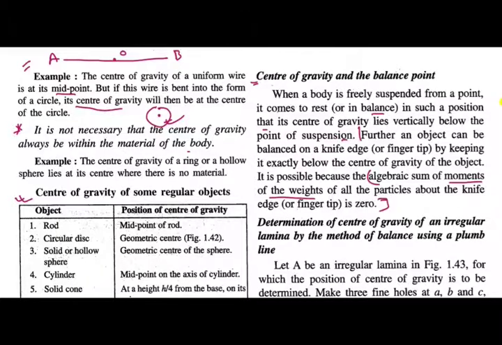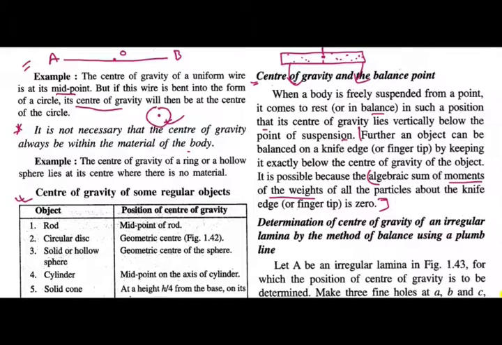When a body is freely suspended from a point, it comes to rest in such a position that its center of gravity lies vertically below the point of suspension. Further, an object can be balanced on a knife edge by keeping it exactly below the center of gravity of the object. It means, suppose this is an object, and here will be the center of gravity. Now if you want to balance this object at any point, you can hold a string so that the object will be in equilibrium. Why? Because the sum of the moments of weight of all the particles will be 0.